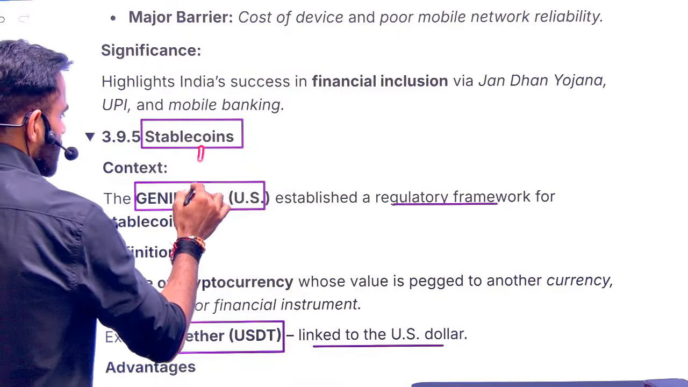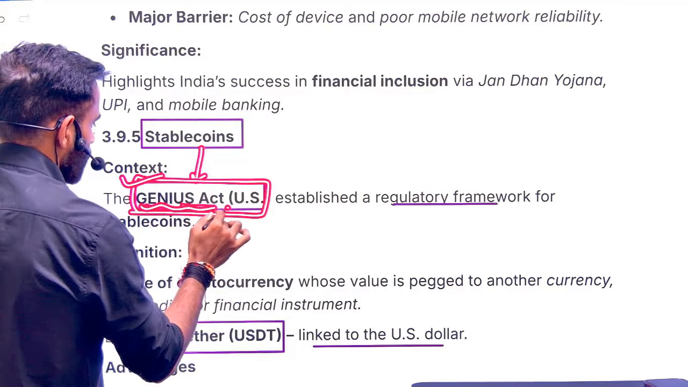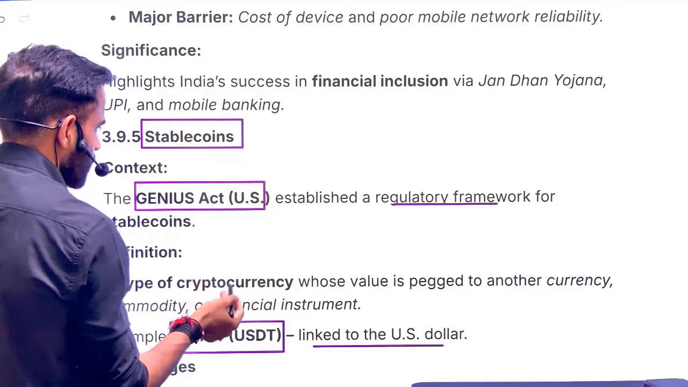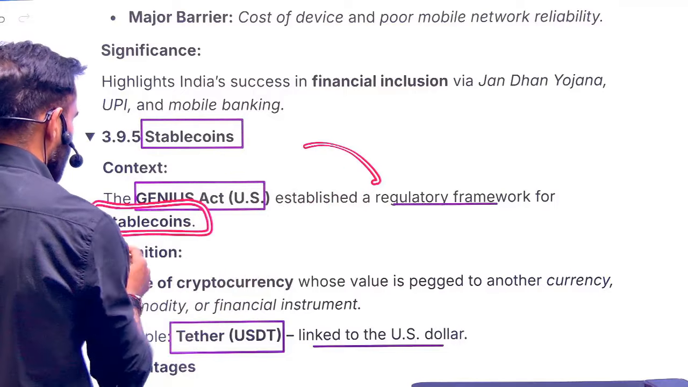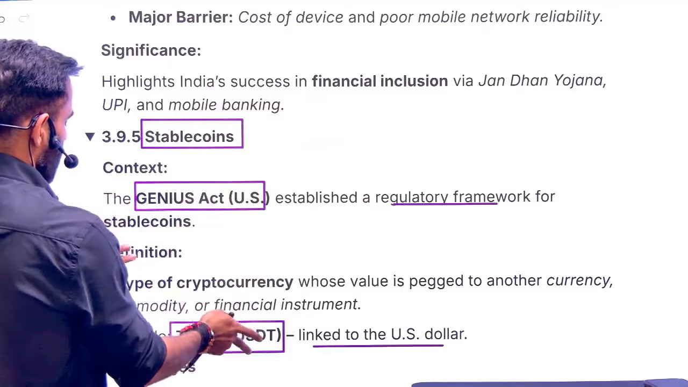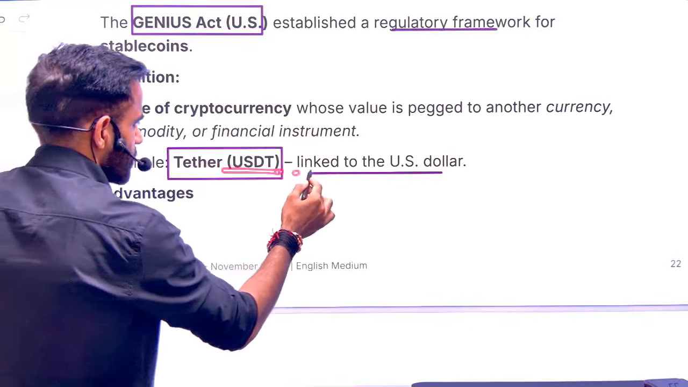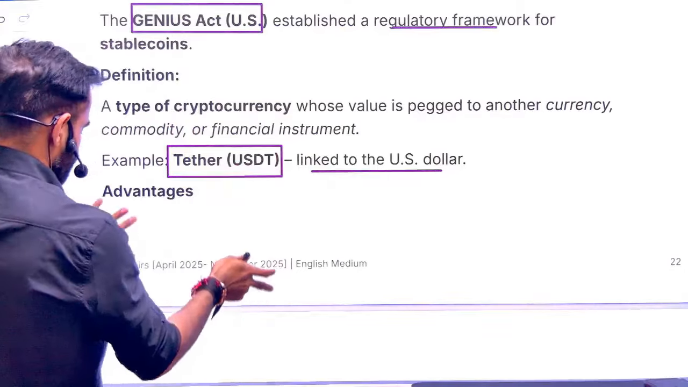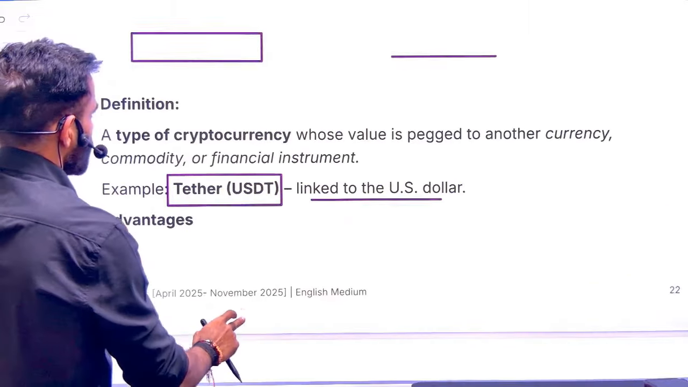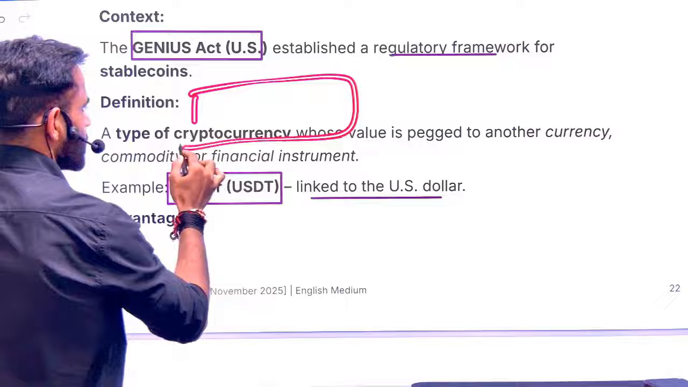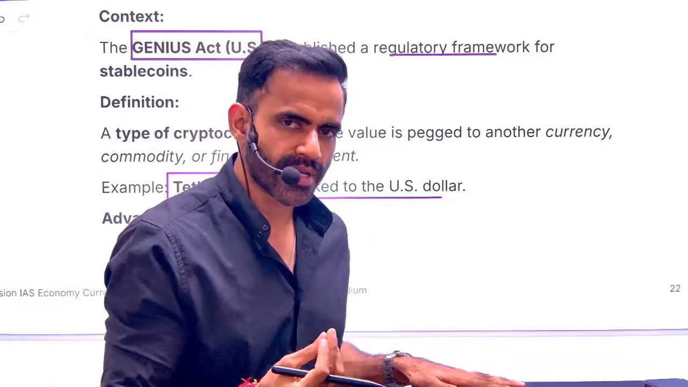So recently, US was in news because of Genius Act. This can be asked that Genius Act was in news, it is related to which country. So it provides the regulatory framework for the stablecoin. For example, Tether, that is a US dollar linked cryptocurrency. Now understand, US was also in news because they have decided to set up the crypto reserve, that they are going to store different types of cryptocurrencies.